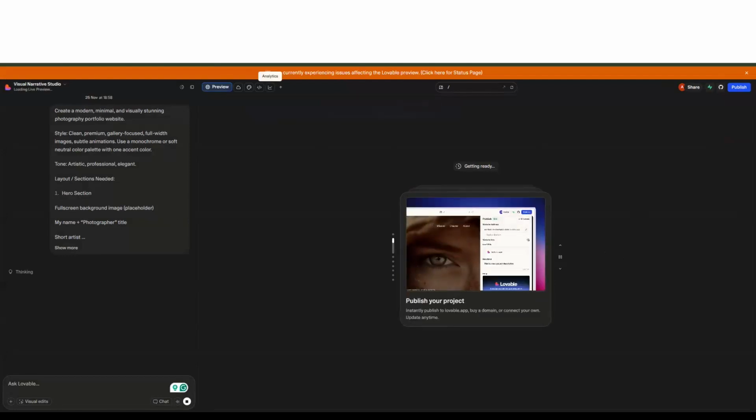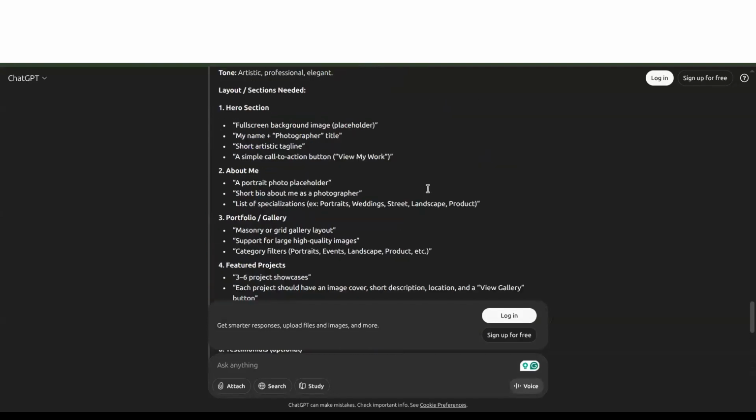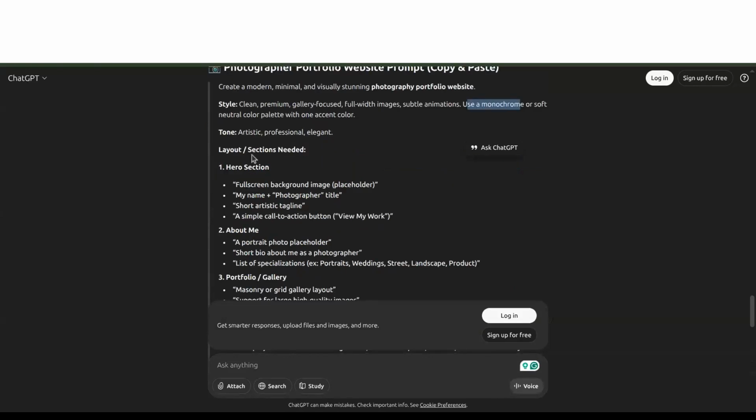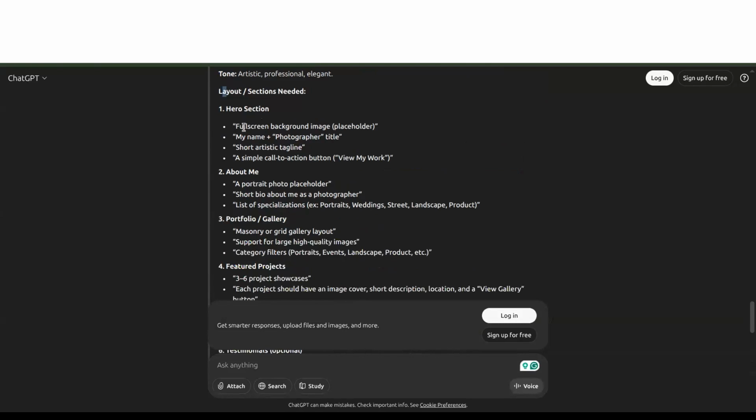Okay, let's go back to the prompt again and see what exactly we are looking for. It says a clean premium gallery focus full with image subtle animations, use monochrome or soft neutral colors. Tone is artistic, professional, elegant. Layout: a full screen background image, my name, photographer title, short artistic tagline, simple call to action button, view my work.